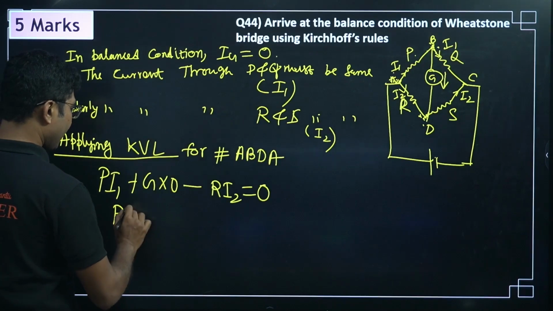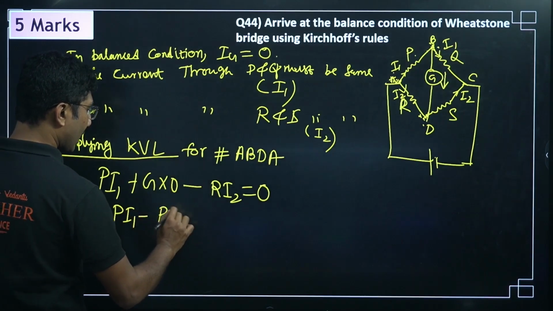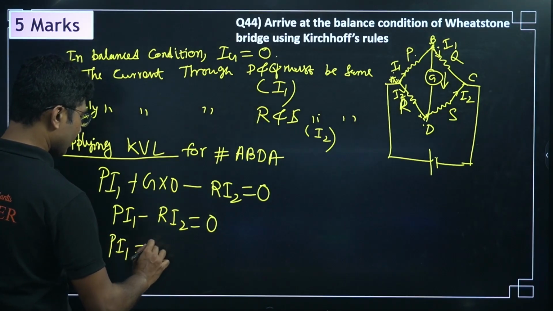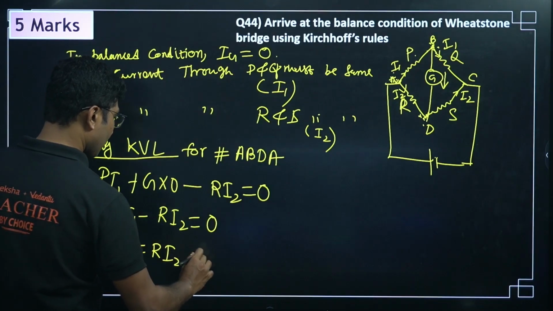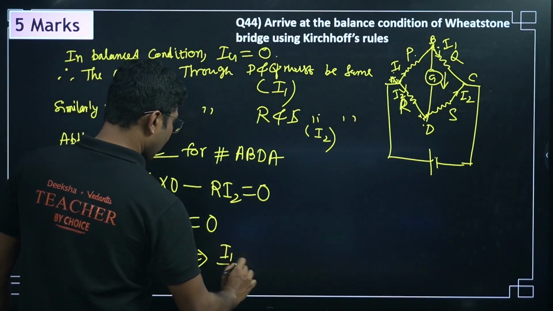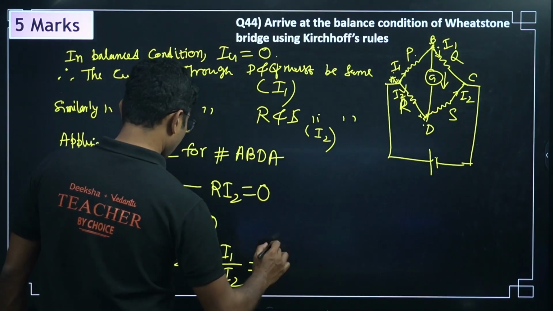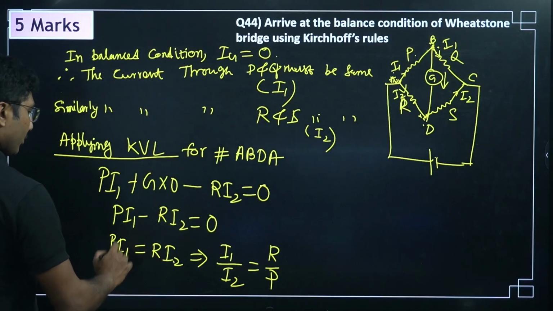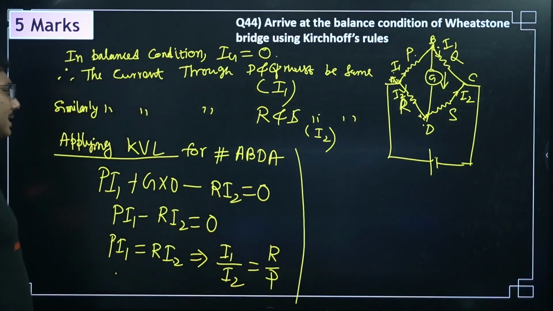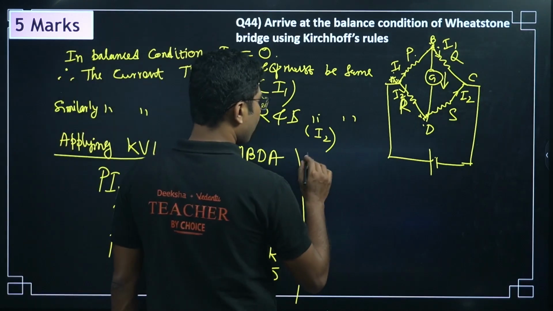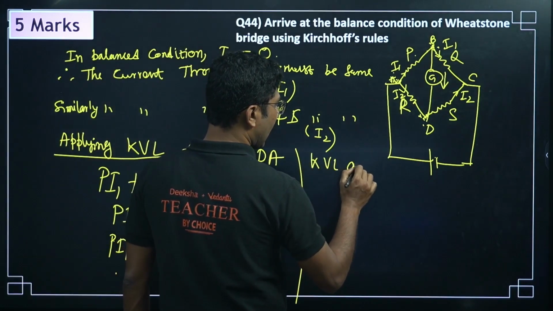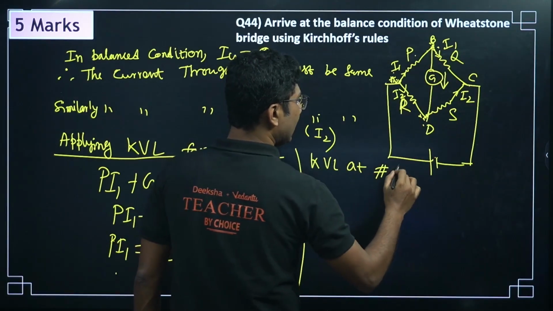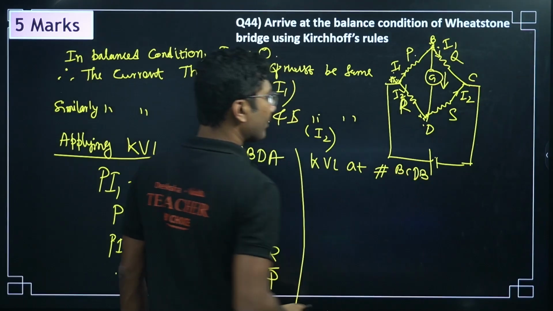So, from here we can say P into I1 minus R into I2 equals 0, or P I1 equals R I2, or I1 by I2 equals R by P. Okay, I1 by I2 equals R by P. Okay, next we will apply the same principle of KVL at loop BCDB. BCDB.